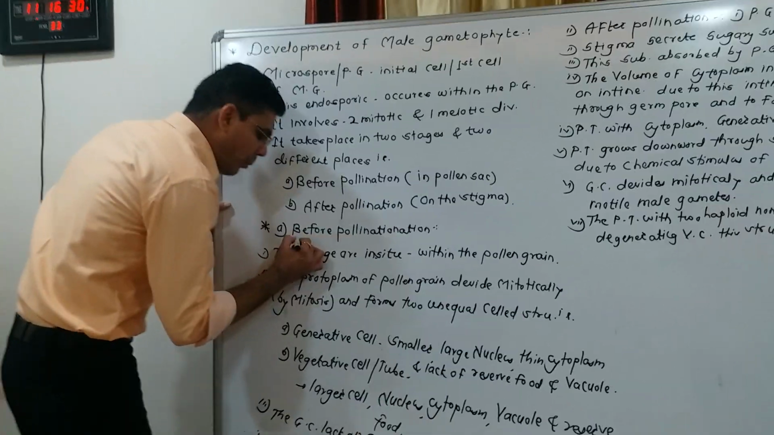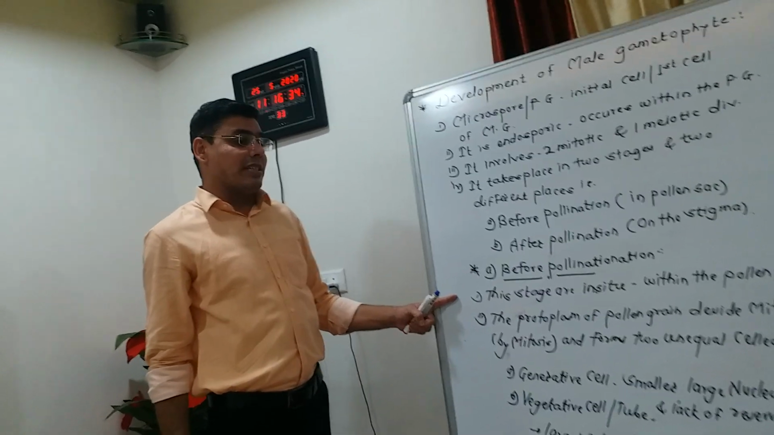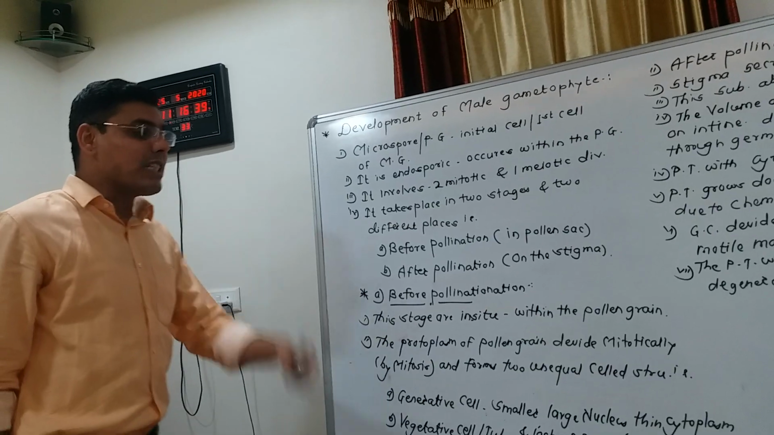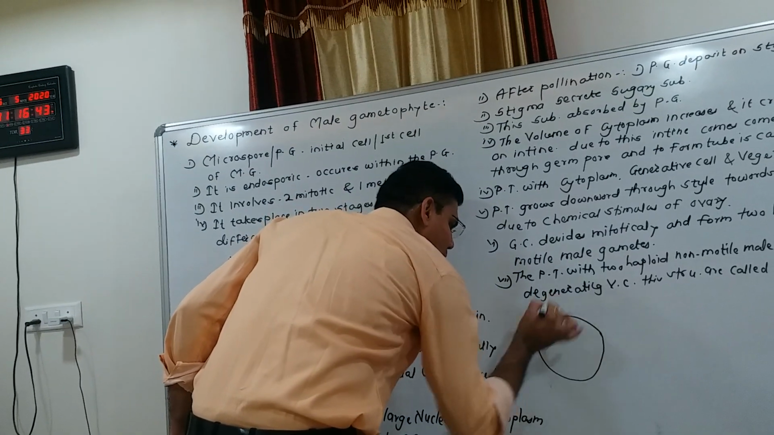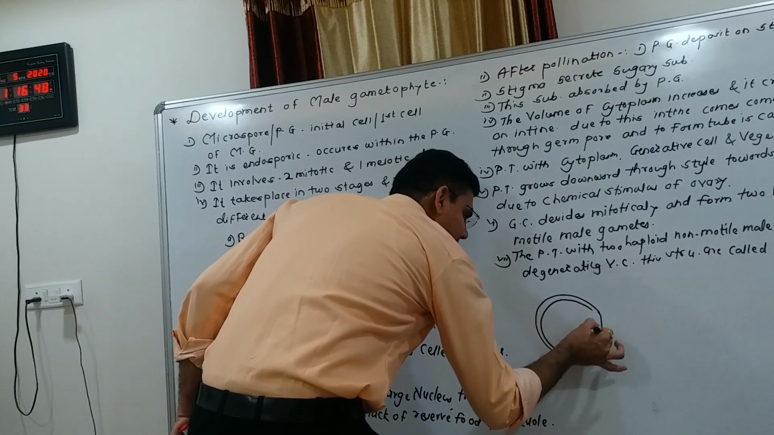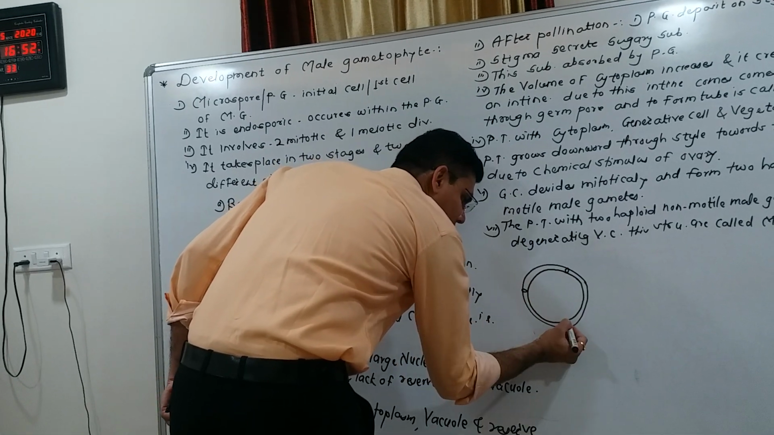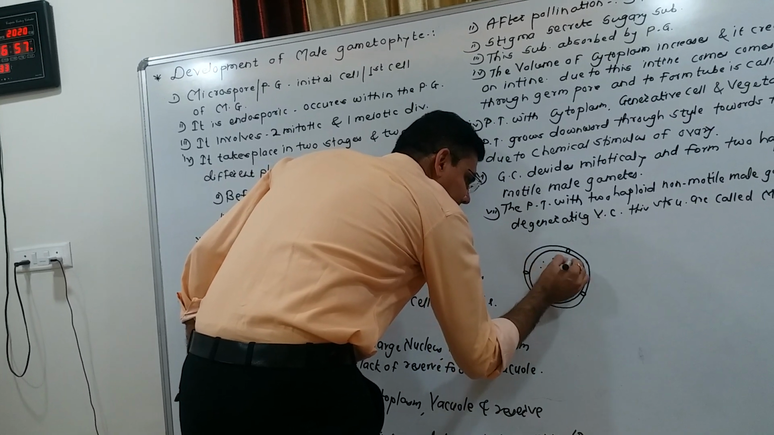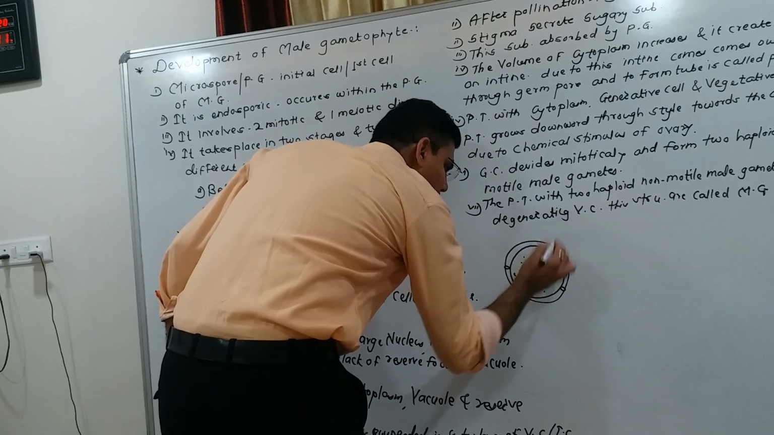So first of all, before pollination. This stage occurs in situ, meaning within the pollen grain. The protoplasm of the pollen grain divides mitotically. You know very well that the structure of the pollen grain contains an outer wall, the exine, and an inner wall called the intine. On the exine, small openings are present, called germ pores. Inside the intine the cytoplasm is present, and at the center of the cytoplasm the nucleus is present.